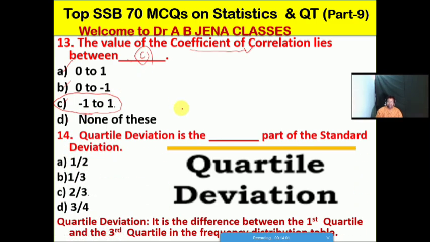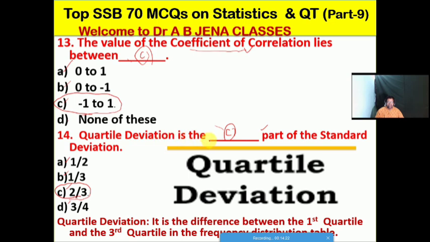So next one हम डिस्कशन करें क्वार्टाइल डेविएशन. सो क्वार्टाइल डेविएशन इज द what part of the standard deviation, whether 1/2, whether 1/3, whether 2/3, or whether 3/4. So friends, so 2/3, 2/3. So C is the right option for this MCQ.